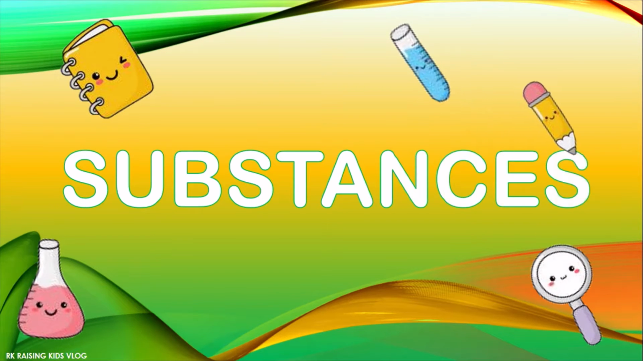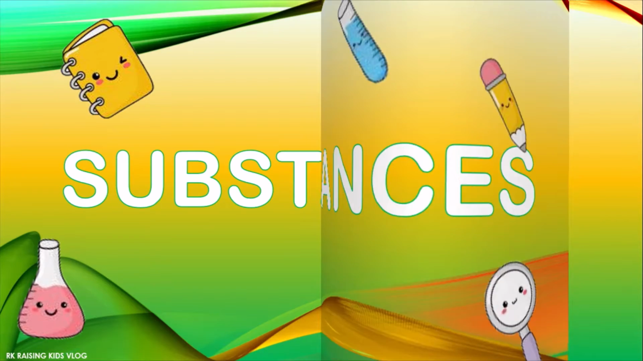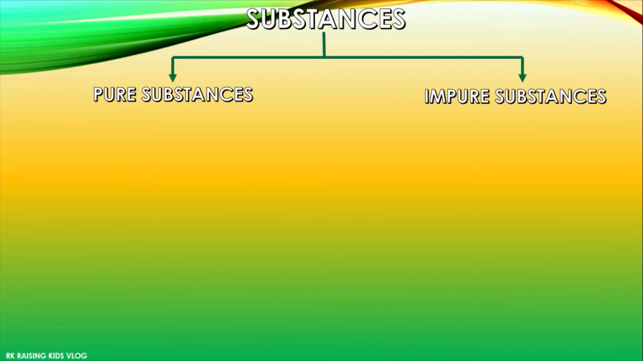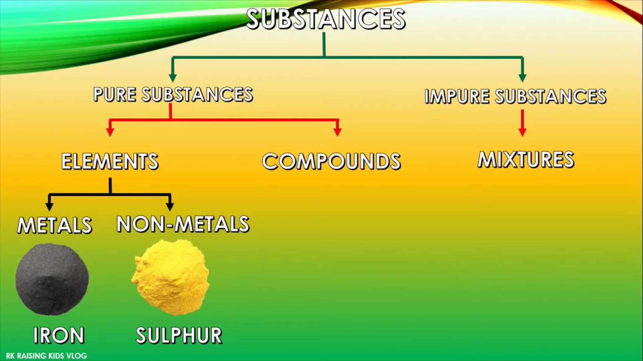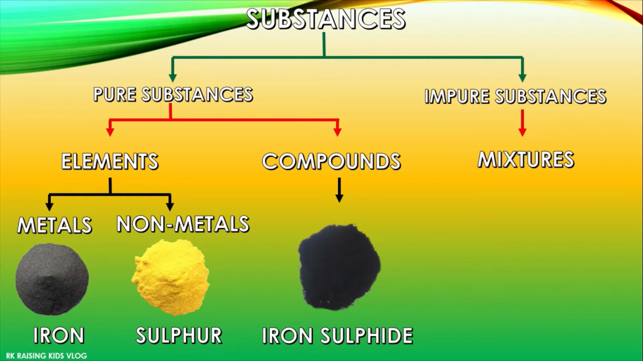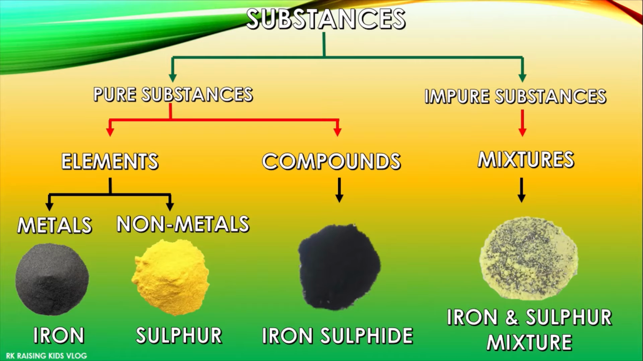Today we'll know about substances. Substances are of two types, pure substances and impure substances. Pure substances are also of two types. They are elements and compounds. And impure substances are of only one type, mixtures. Elements are also classified into two types. They are metals such as iron and non-metals such as sulfur. And for compounds, an example is iron sulfide. For mixtures, an example is an iron and sulfur mixture.